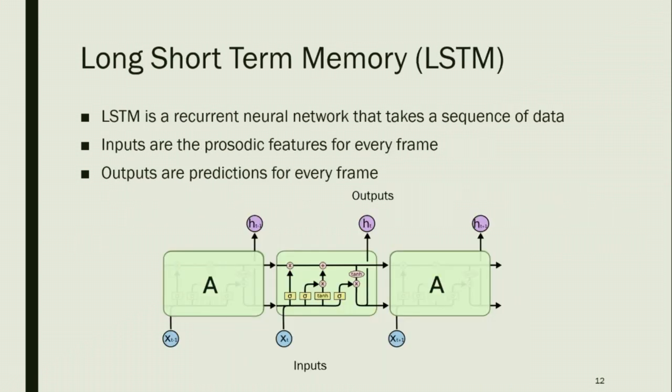Next, we wanted to use an LSTM model. LSTM is actually a recurrent neural network model that takes in a sequence of data. So for each frame, we feed it the prosodic features, and the model itself outputs a prediction for every frame.